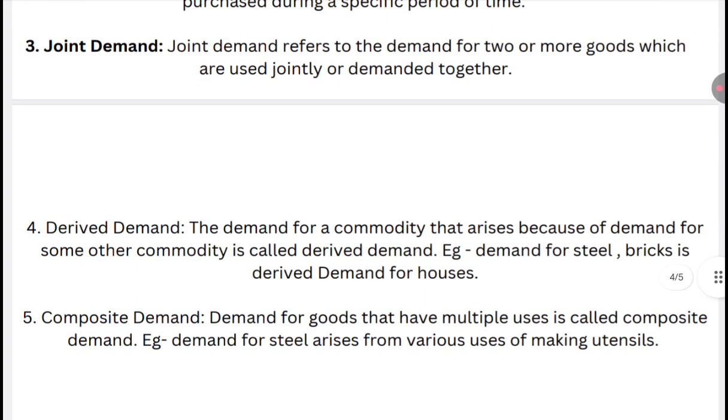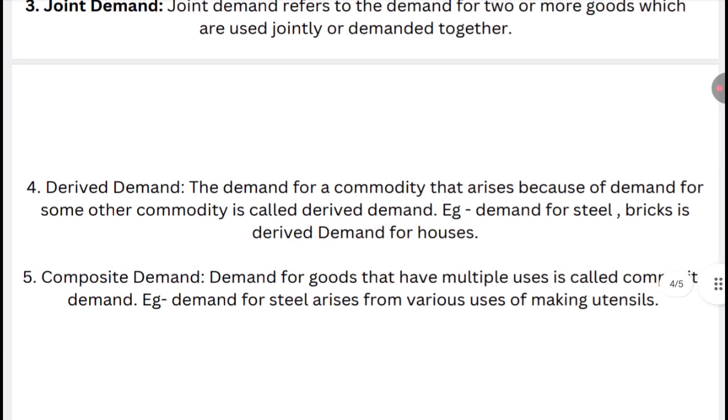Moving ahead, what is derived demand? Derived demand is demand for a commodity that arises because of demand for some other commodity. Like steel, bricks and cement, these are derived demands for building a house or a building.